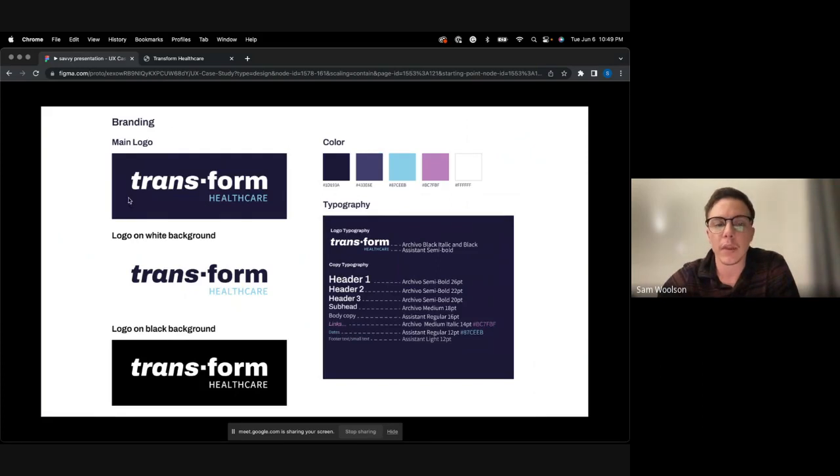For branding, I did a play on words of transform healthcare just because healthcare needs a change in how they handle trans care. I feel like it should be a basic knowledge rather than a specialty. So I wanted this logo to be a sense of hope and moving forward. For the colors, I pulled from the trans pride flag being the pink, blue, and white, but I rendered them just slightly so they can be visible on this dark blue background, making it readable and accessible. I even tested it on the web accessibility and it passed on the AA and AAA.